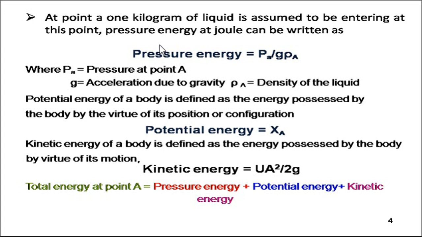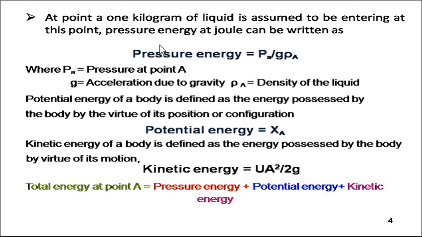Pressure is in the form of energy, so we can depict the pressure energy as Pa upon g into rho A. That means the pressure energy at point A equals the pressure at point A divided by acceleration due to gravity into the density of the liquid at point A.